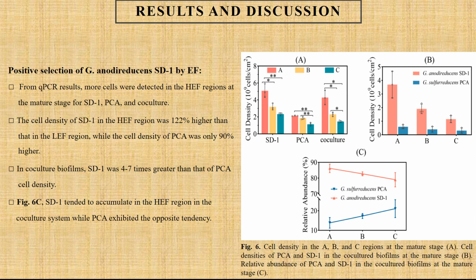On the other hand, Figure 6b exhibited that the average cell density of Geobacter sulfurreducens PCA in co-cultured biofilms was 23% lower than that of the pure Geobacter anodireducens SD1. In Figure 6c, Geobacter anodireducens SD1 tended to accumulate in the high electric field region in the co-culture system, while Geobacter sulfurreducens PCA exhibited the opposite tendency due to the faster increase in the number of Geobacter anodireducens SD1 cells under the strong electric field.